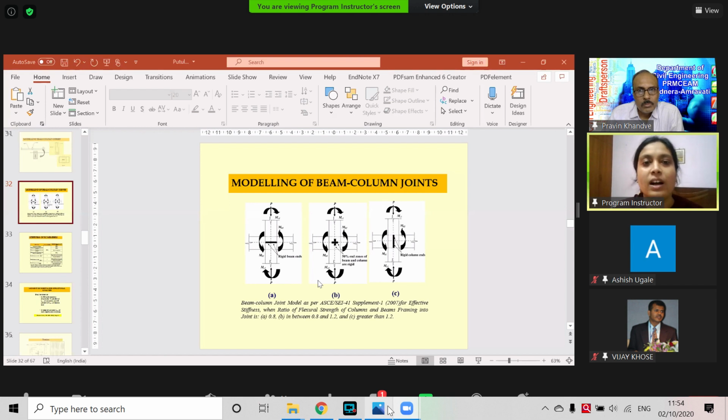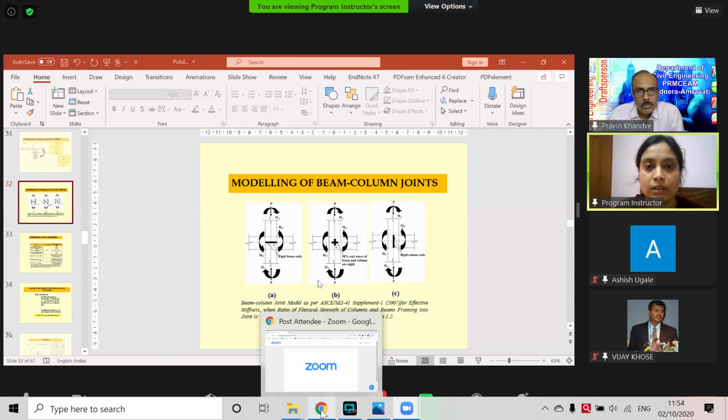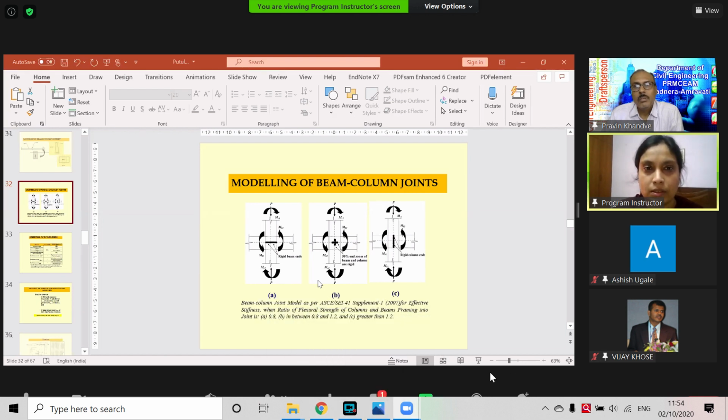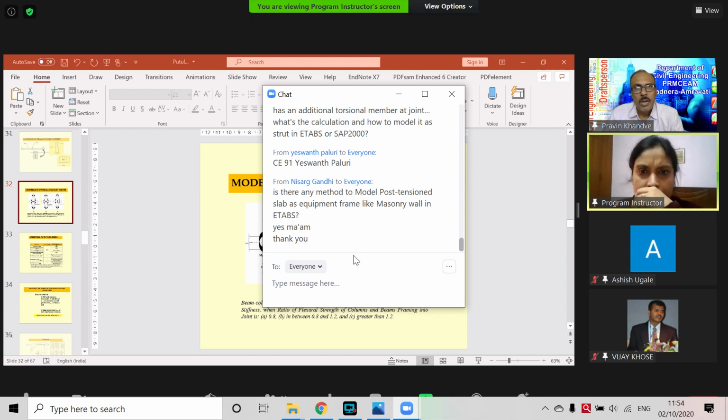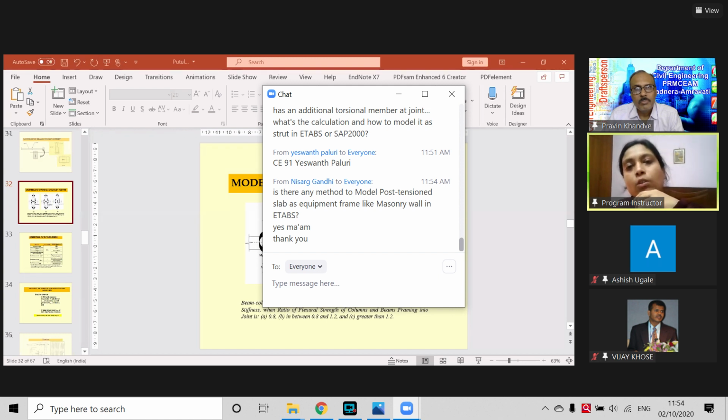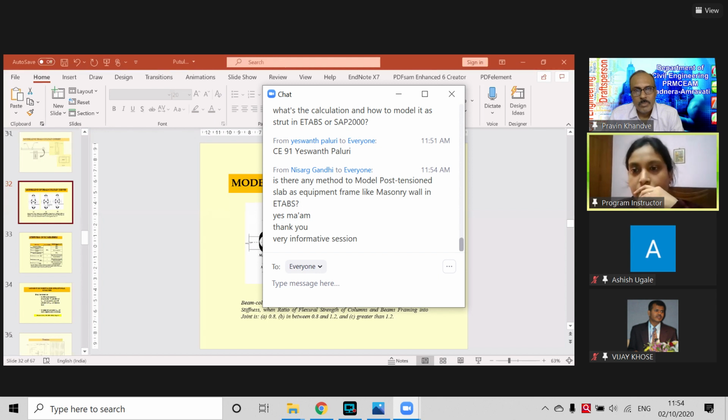So is your question answered? Mr. Gandhi? Is there any method to model a post-tension slab as an equivalent frame, like manual in ETABS? I'm not sure because I have not modeled a post-tension slab, so a ready answer is not available. I can check, of course.